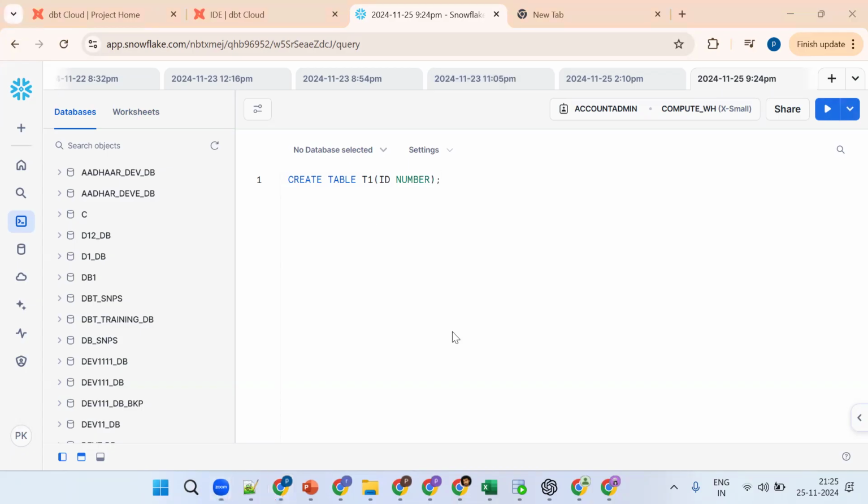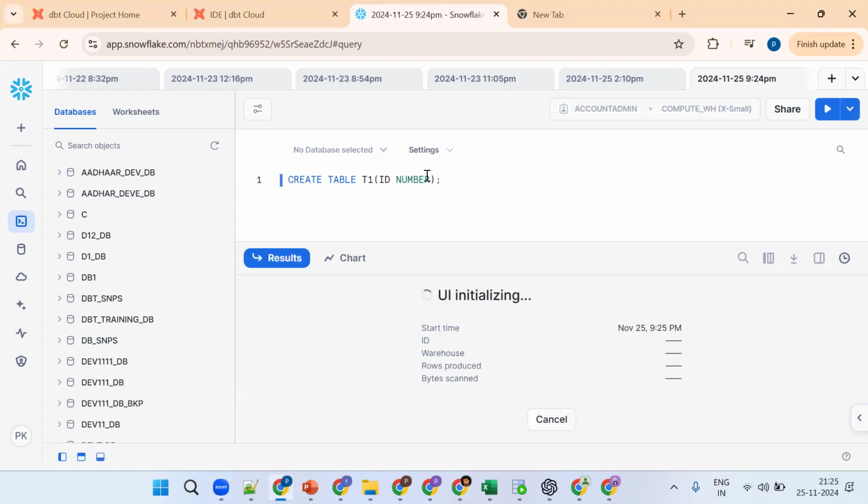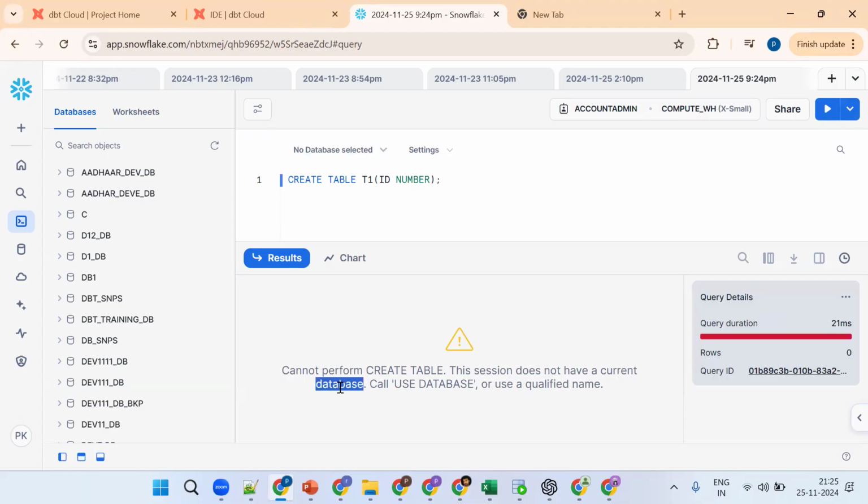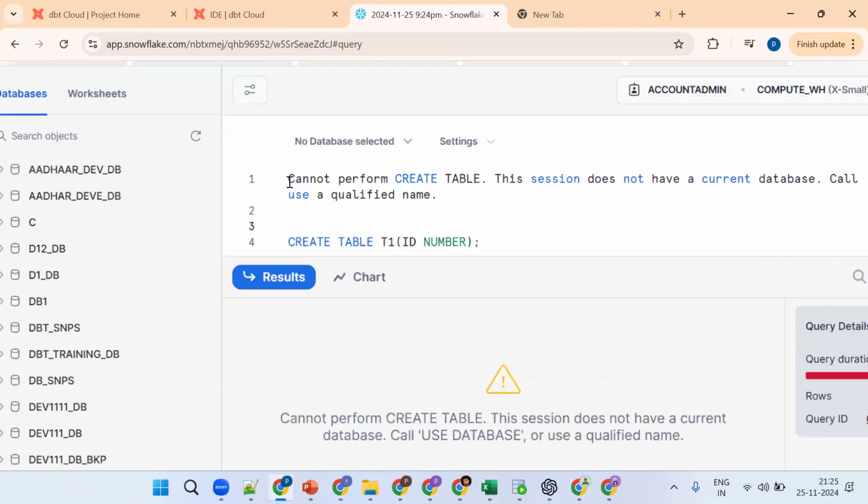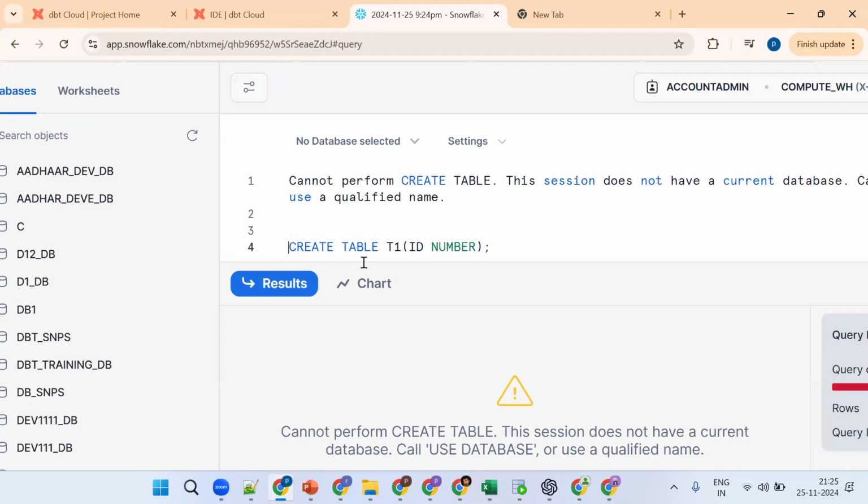Okay, so now the point is, if I want to create any database object, what should be required? A database and schema should be available. Correct. Because if I create it now, where exactly will it be created? It should have one database and the schema should be there.